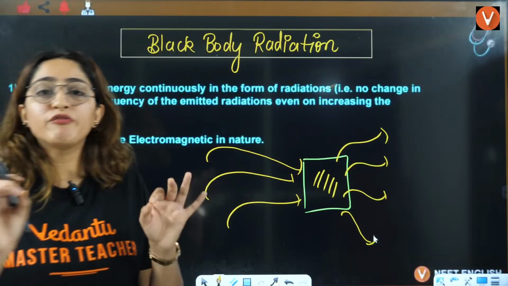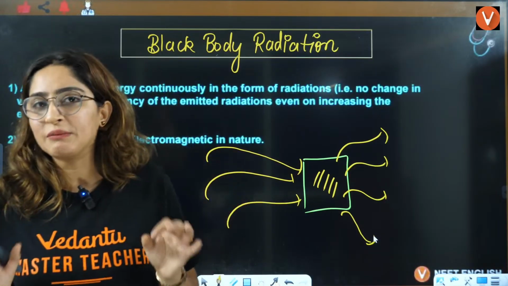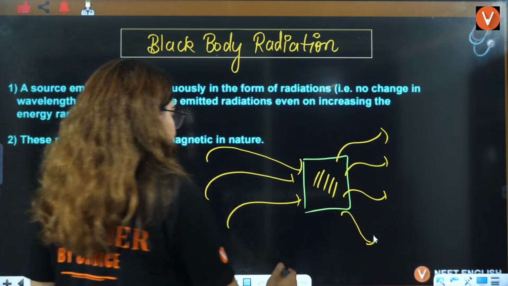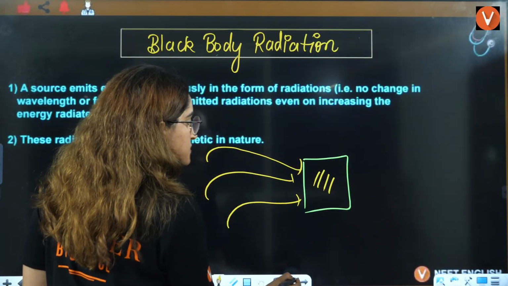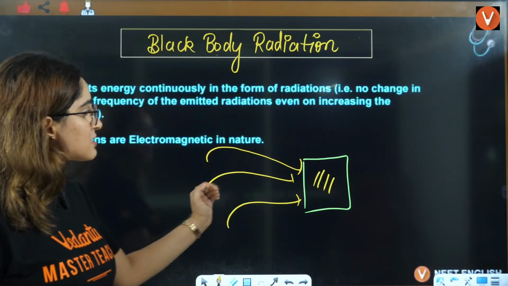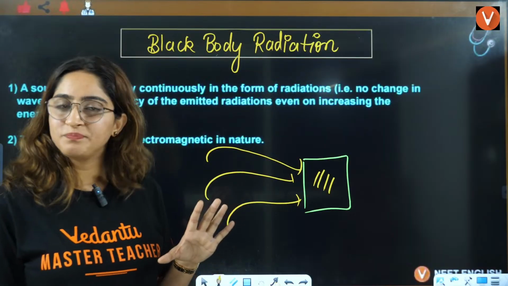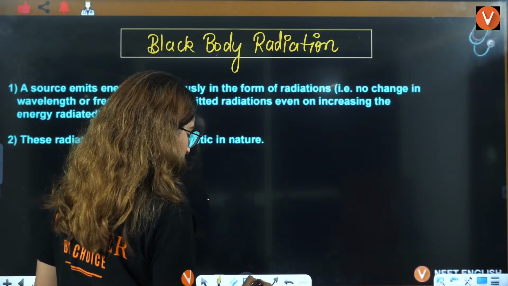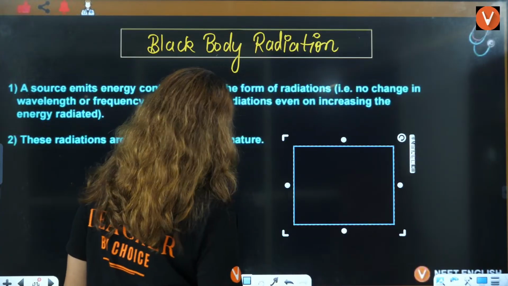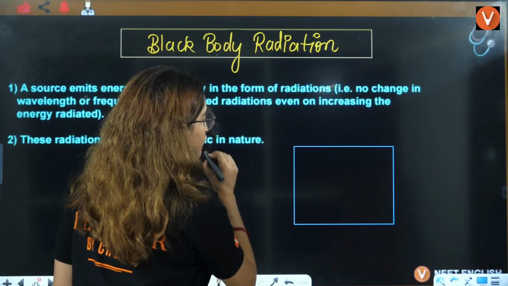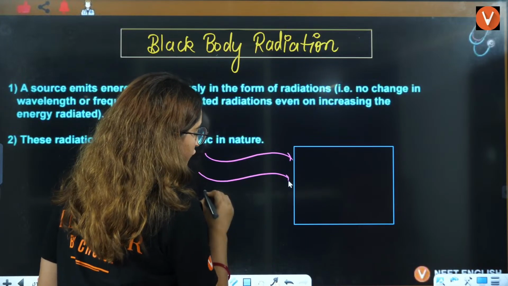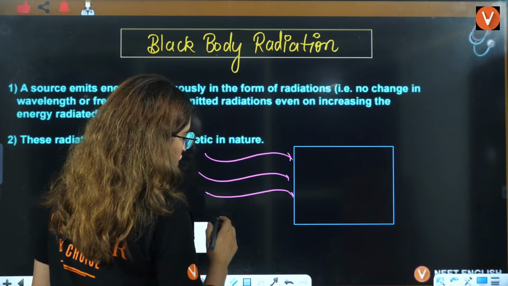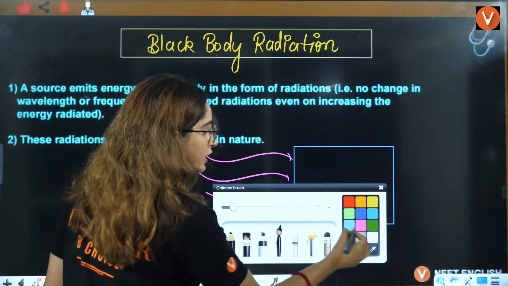But if we talk about a black body, what will it do? Some radiations will fall on it. Let's say this is that object. Some radiations are falling on it. Now when radiations are falling on it, what will happen?